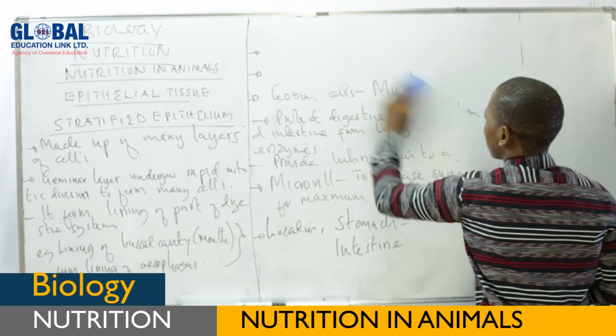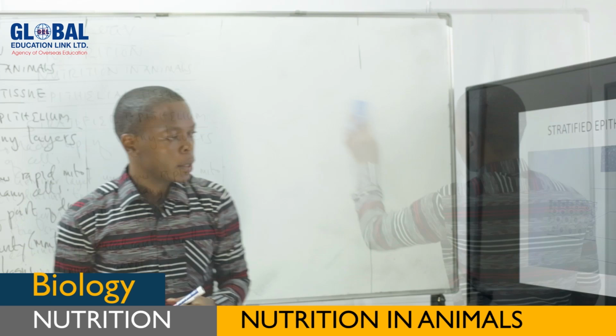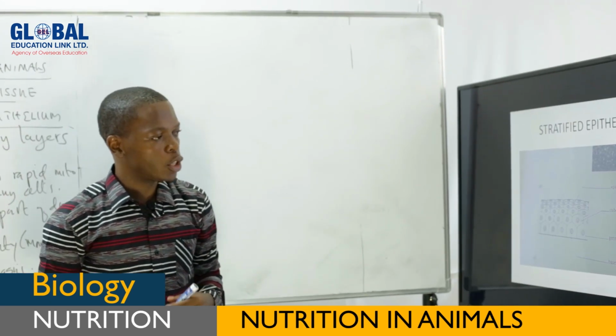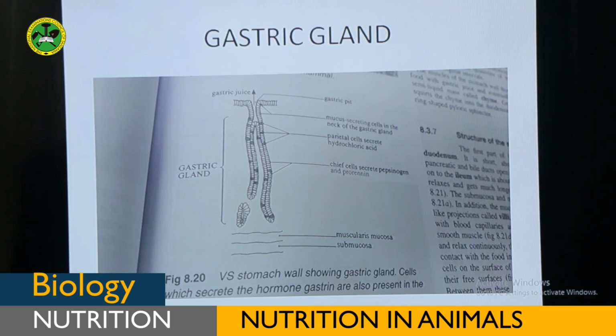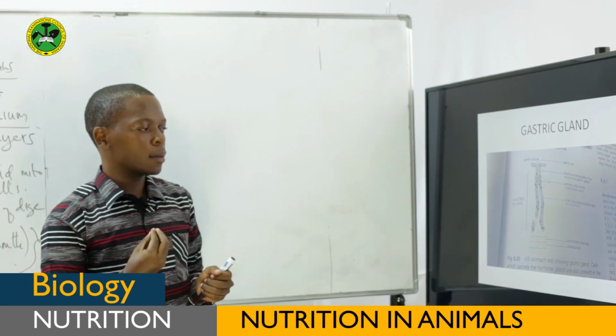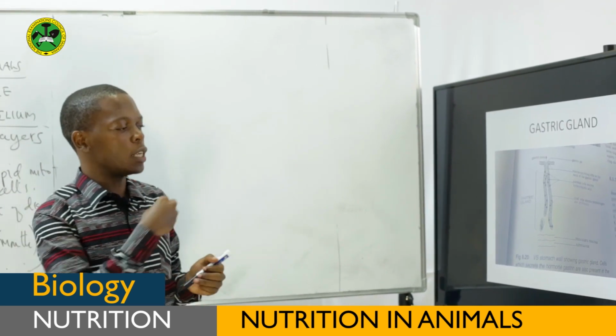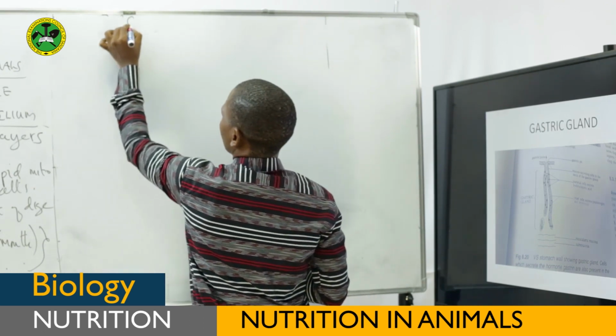Another type of epithelial tissue, let us see another diagram. Actually, this is not a diagram of epithelial tissue itself, but of a part which is formed as a result of epithelial tissue. This is glandular tissue.